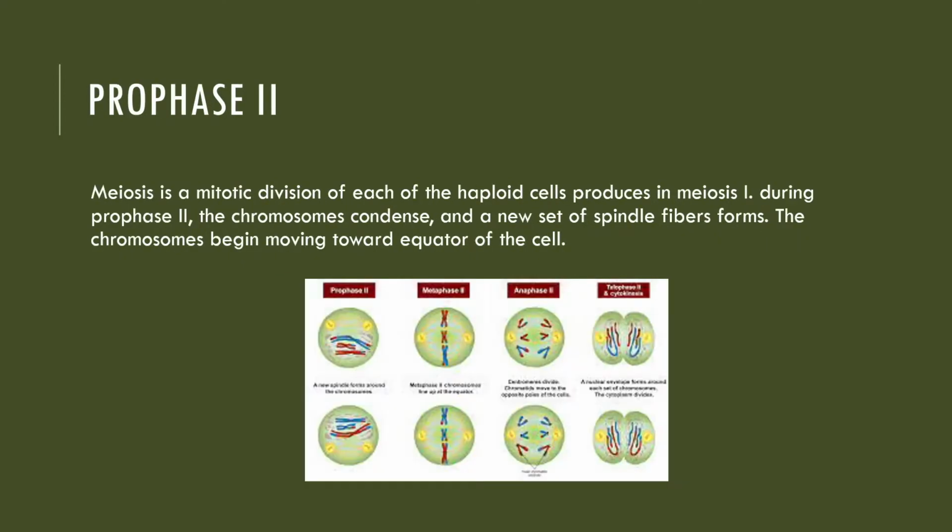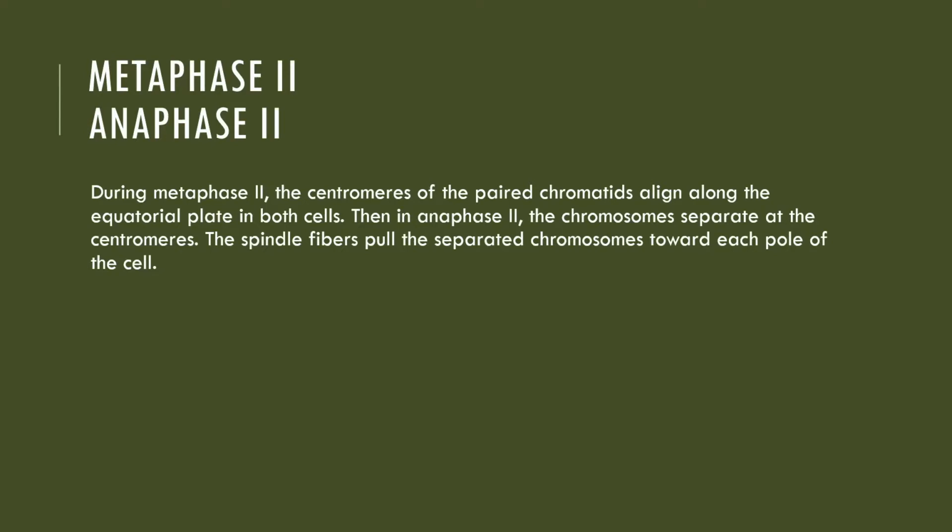Prophase 2. Meiosis 2 is a mitotic division of each of the haploid cells produced in meiosis 1. During prophase 2, the chromosomes condense and a new set of spindle fibers forms. The chromosomes begin moving toward the equator of the cell. Metaphase 2 and anaphase 2.